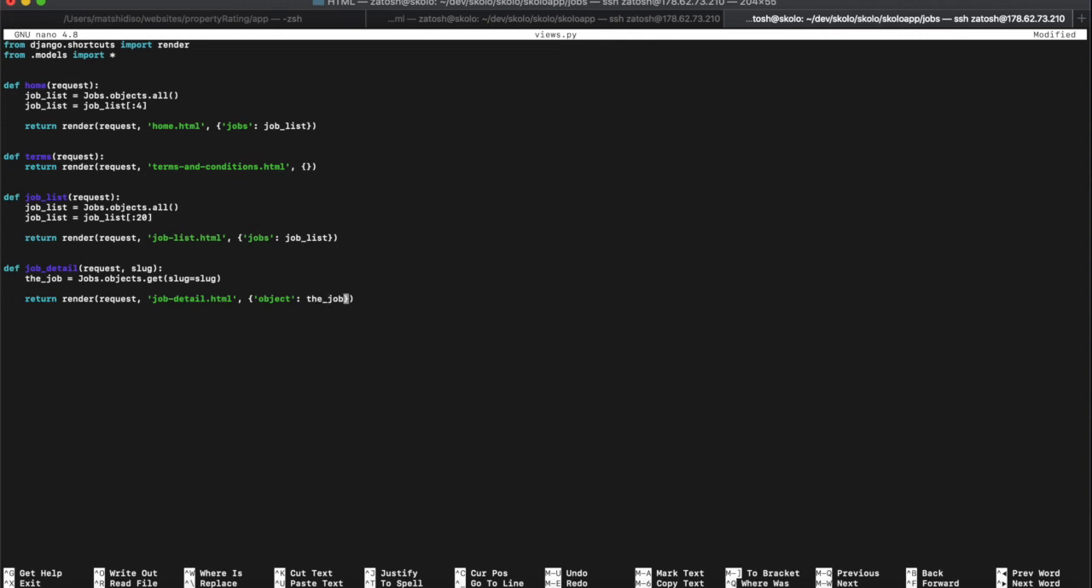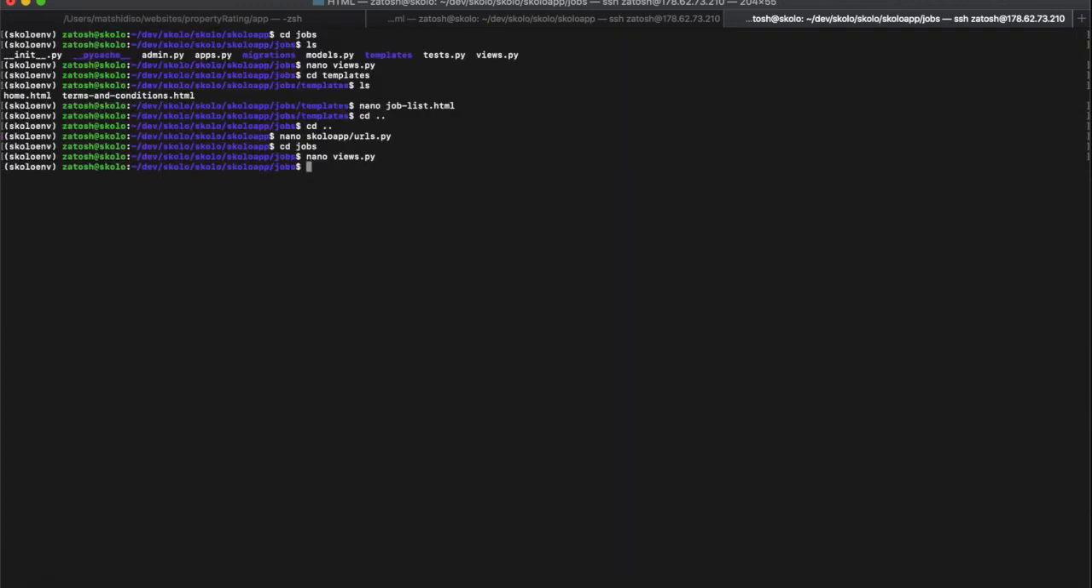So we can close this and save that, and then we need to create job_detail.html. We're going to cd into the templates folder and list what's in there. It doesn't exist, that job detail, so we're going to create it now. Say nano job_detail.html, like that.